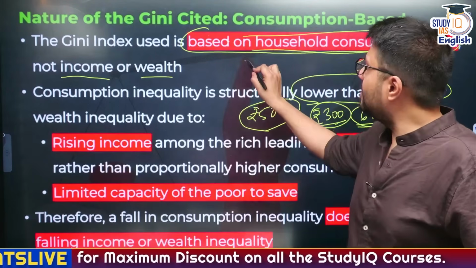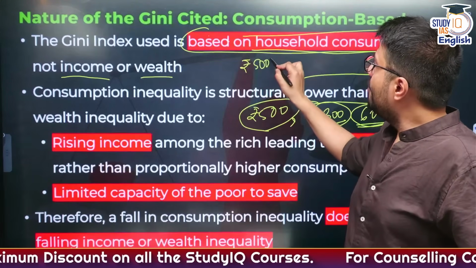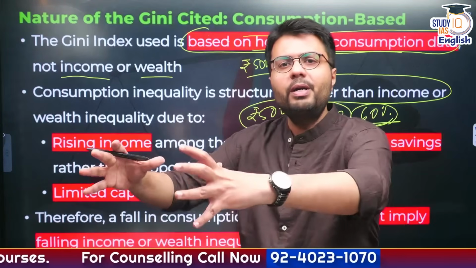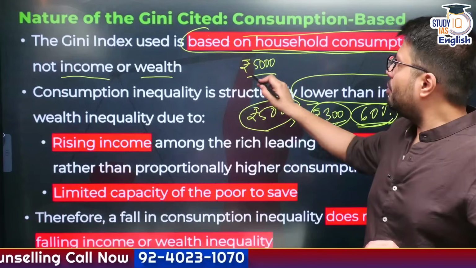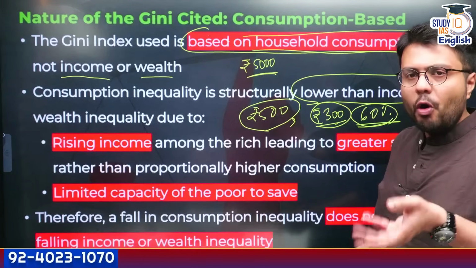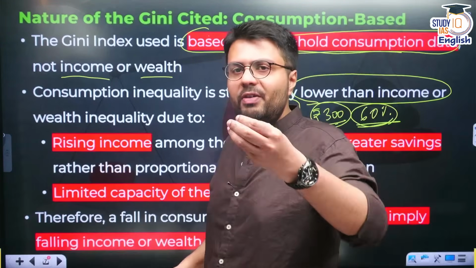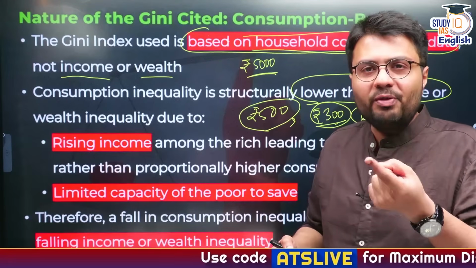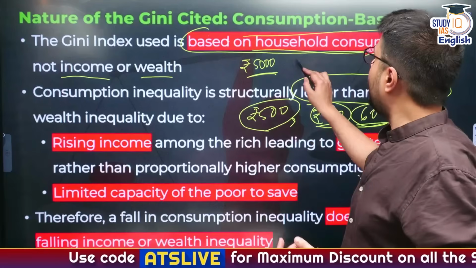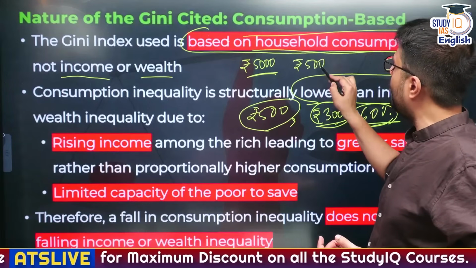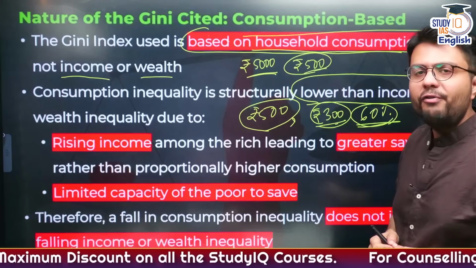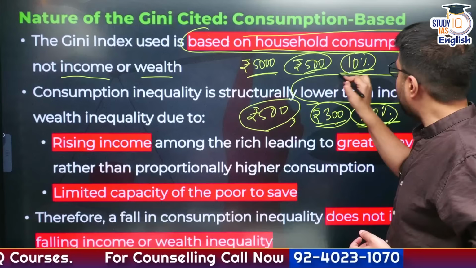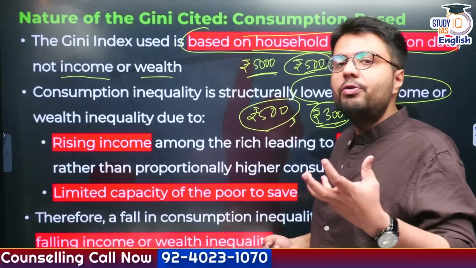But now let us assume the household is earning 5,000 rupees every day, which is a decent amount of money, that will put you in the middle class category, right? Now out of that 5,000 rupees, obviously if a person belongs to the middle class, he will spend more on items like food, like he'll buy better rice, better wheat, good vegetables. So for that household, the daily spending on food and security requirements might be 500 rupees. So this means that this household is spending just 10% of its daily income on meeting day-to-day requirements.